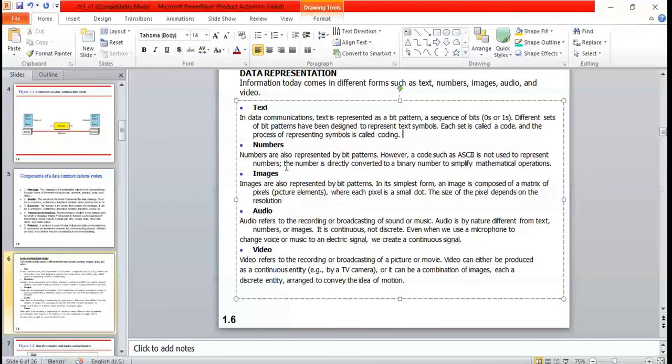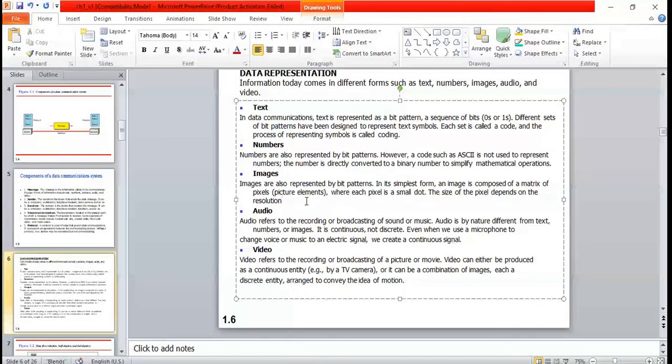See, any data ultimately is represented with zeros and ones. If you take a black and white image, there are only two colors, black and white. That means it is nothing but 0 and 1. You can represent the image also in the form of zeros and ones. You may ask, if it is a color image, how do you represent it? For that, we have different methods. To represent colors, we have the RGB method, that is red, green, blue. Then CMY, that is cyan, magenta, and yellow. These are the different image color representations.